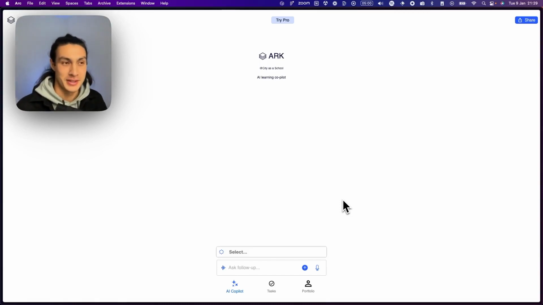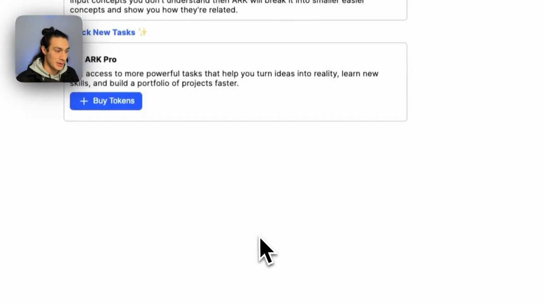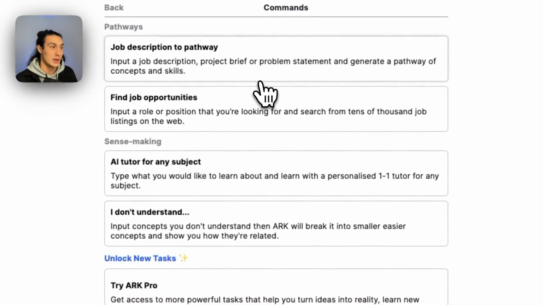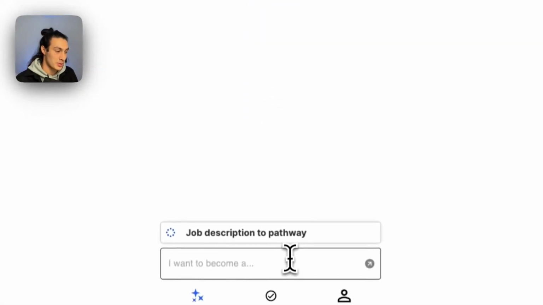Hello there, wonderful humans. This is a walkthrough of ARK's pathway generator and a new command in ARK called I don't understand. ARK allows anybody, the learner or the teacher, to put in an interest or a job description and